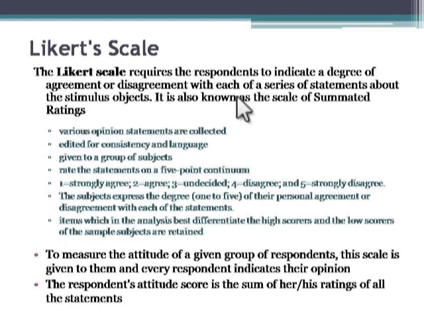When we want to measure the attitude of a given respondent, we administer this scale to them. The respondent indicates their opinion for each item. Now for each item, each opinion is then given a score on the basis of the opinion. So suppose you have given undecided to a statement, we give them rating 3, and after giving ratings to all the statements, the sum of these ratings is the attitude score of the respondent.